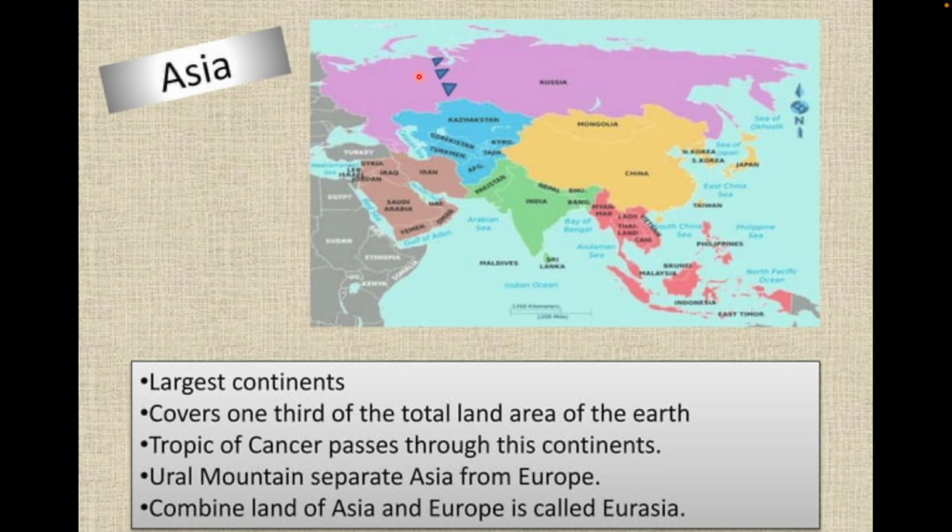It divides, or we can say that it separates, Asia from Europe. And if we combine Europe and Asia, it is known as Eurasia. Here is one very interesting fact: Russia is one country which comes under Asia and also Europe. This pink portion, the complete portion, is Russia, and from this valley side, it is the part of Europe, and this side it comes under Asia, and this complete portion is Asia. Okay.